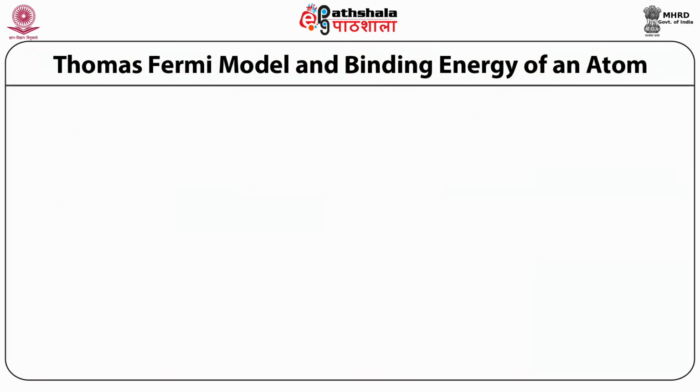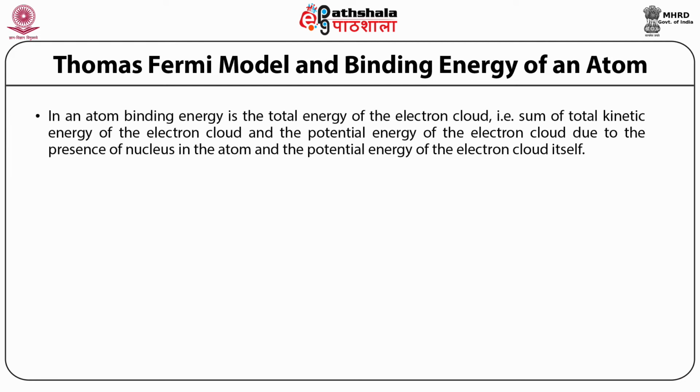Now, let us try to use this model to calculate the binding energy of an atom. In an atom, binding energy is the total energy of the electron cloud, that is, the sum of the total kinetic energy of the electron cloud and the potential energy of the electron cloud due to the presence of the nucleus in the atom, and the potential energy of the electron cloud itself.